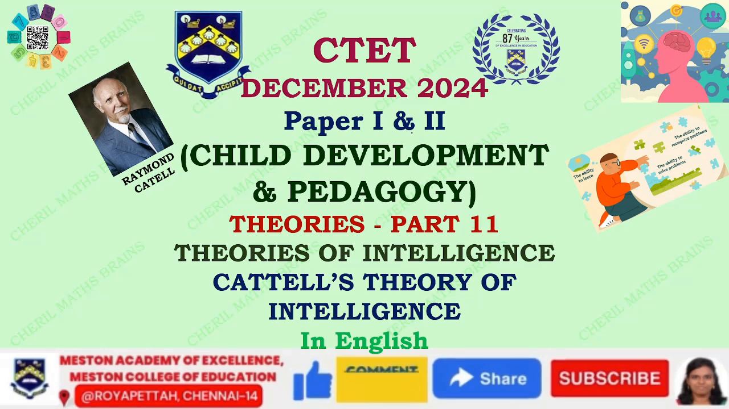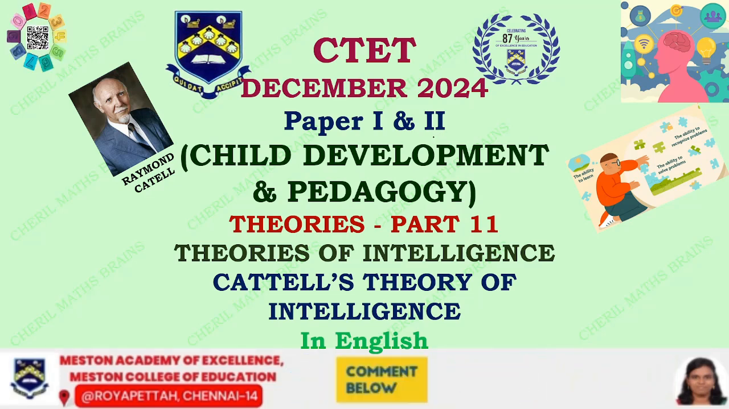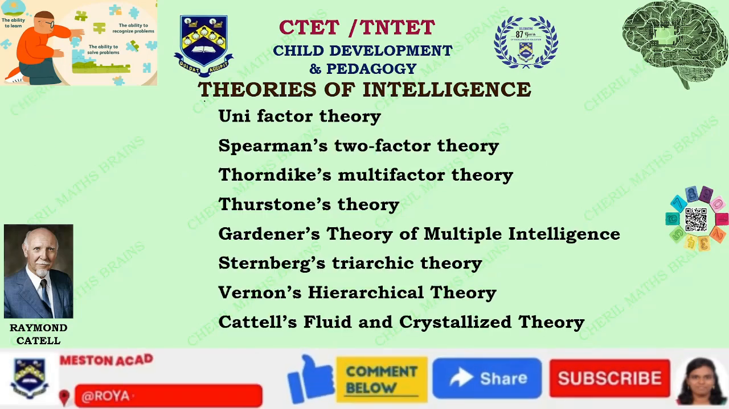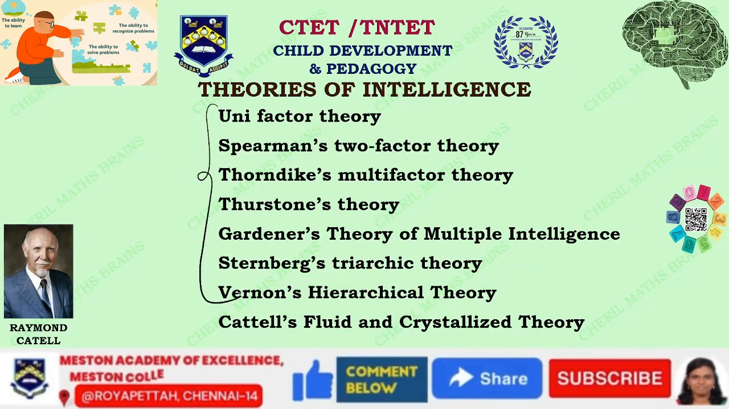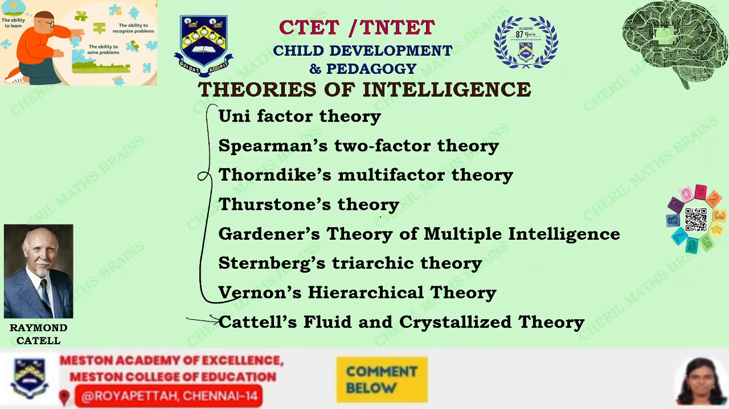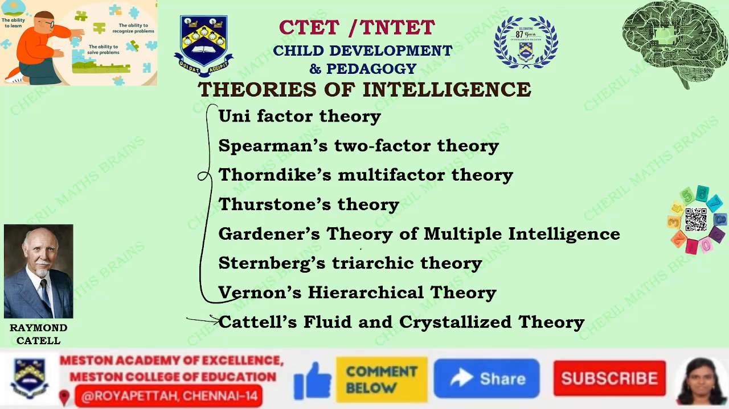In this video we are going to continue with the theories of intelligence. We have already seen 10 theories total under child development and pedagogy, and today we are going to see the 11th theory among the total number of theories. This is going to be Cattell's theory of intelligence. We've seen all the above theories till now, and today we are going to do Cattell's fluid and crystallized theory. With this we'll be completing the major theories of intelligence which you need to remember.